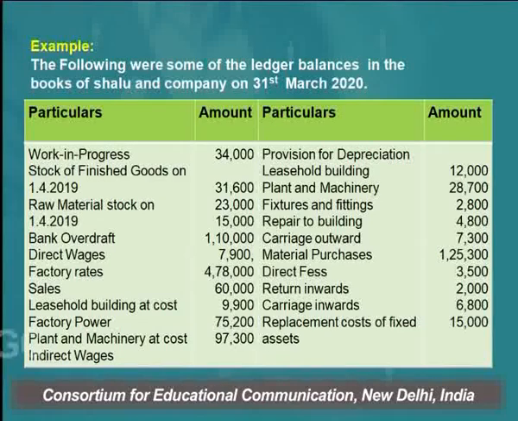The next item is material purchases. Material purchases, the material which we have purchased. So this material purchases related with the factory will be shown in the manufacturing account. Next is direct fees. All types of fees, legal fees, admin, all these items are related with the office expenses. All office expenses are related with the profit and loss account.